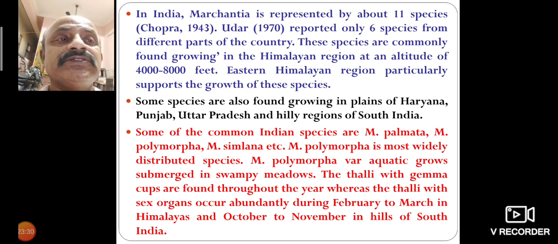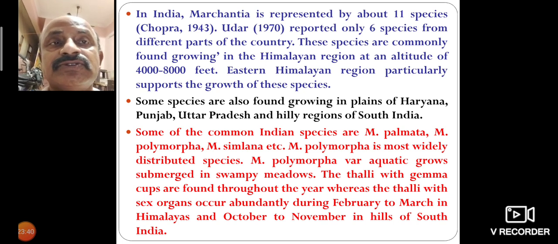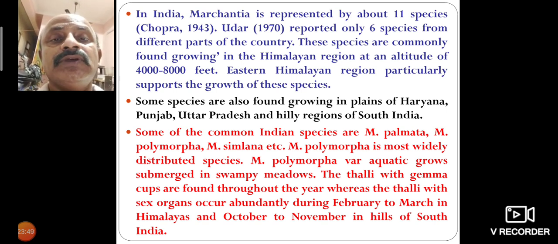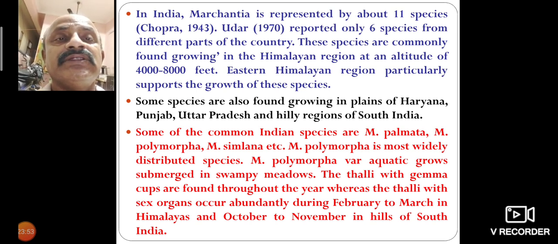These species are commonly found growing in Himalayan regions at altitudes of 4,000 to 8,000 feet. The Eastern Himalayan region particularly supports the growth of these species.